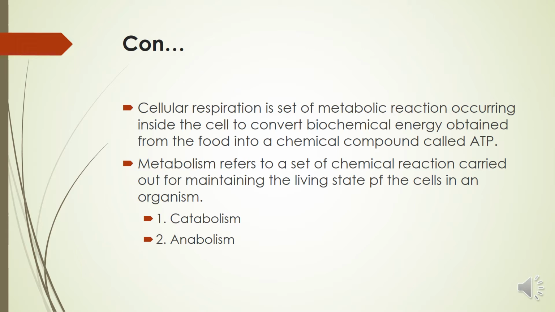Respiration is a process of catabolism, which breaks large molecules into smaller molecules and releases the energy in the form of ATP. So our respiration is a process of catabolism. The next one is anabolism, which is synthesizing all the compounds required by the cell. So that is catabolism and anabolism.